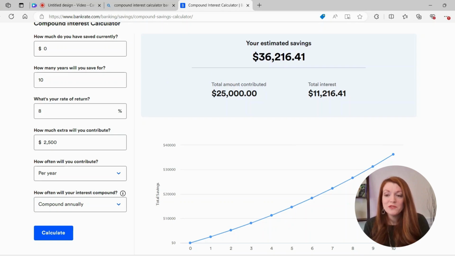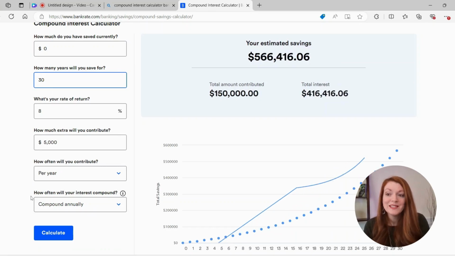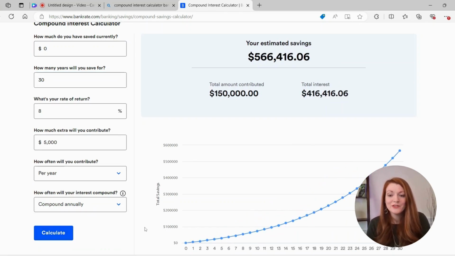So what could we do different? How about we start saving $5,000 a year and we're earning our 8% interest. Look, this has already hopped up to $72,000. But let's say that you started doing this when you were 30 and you were going to do this until you're 60. So you're going to do this for 30 years. Okay, you save $5,000 a year for 30 years.